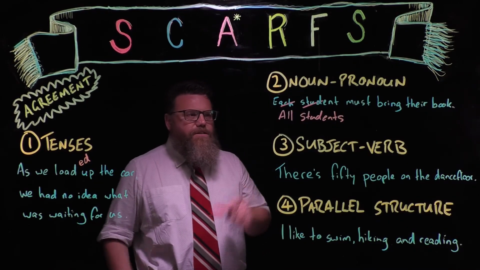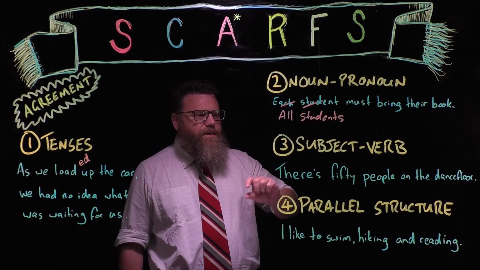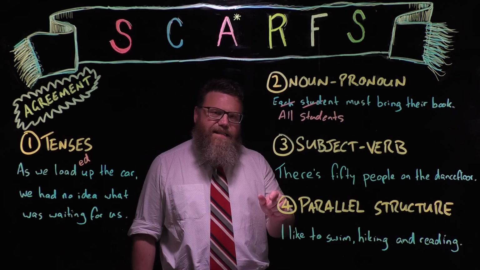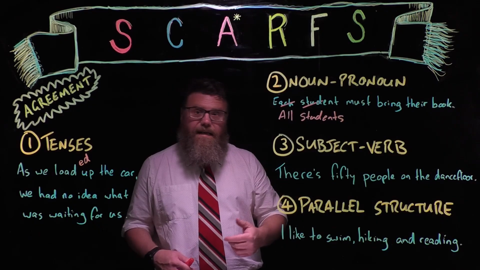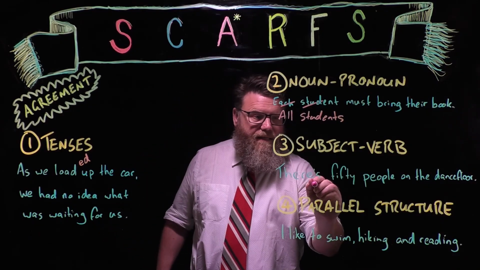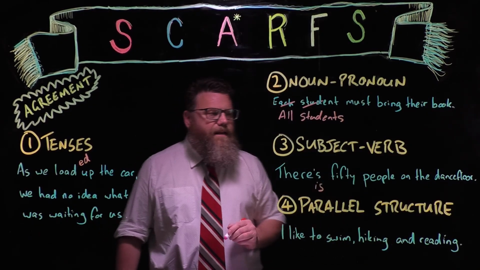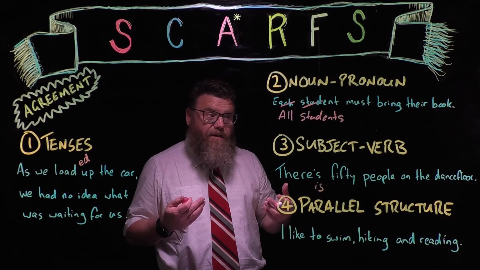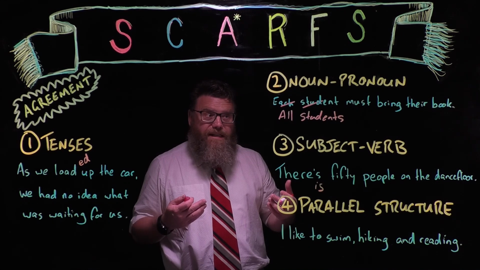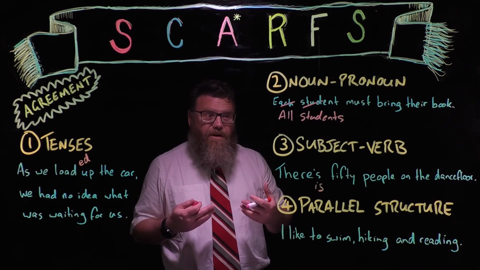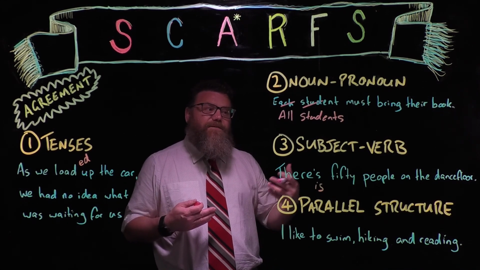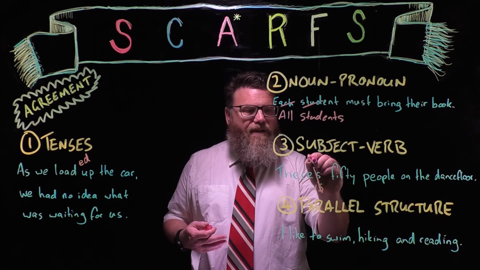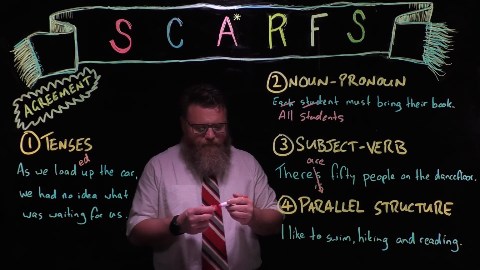Okay, what you need to do to find out if there's a lack of agreement between the subject and the verb is, first of all, you need to find the verb. In this case, it's the verb to be, as in there is. So if we just put that there so it's clearer, there is 50 people on the dance floor. Suddenly we see the lack of agreement. 50 people is plural, is singular. We've got a lack of agreement there. So instead of there is 50 people on the dance floor, it should be there are 50 people on the dance floor.